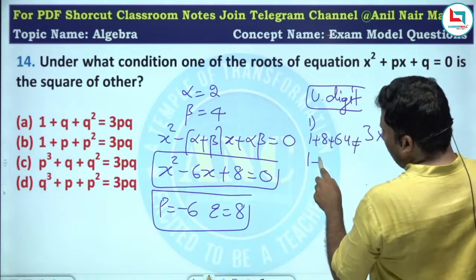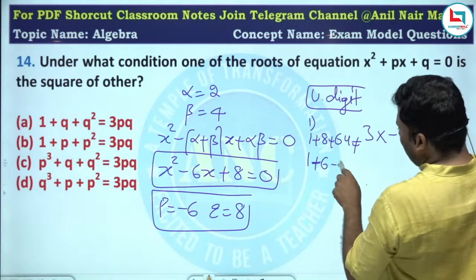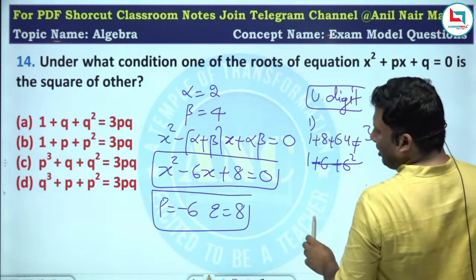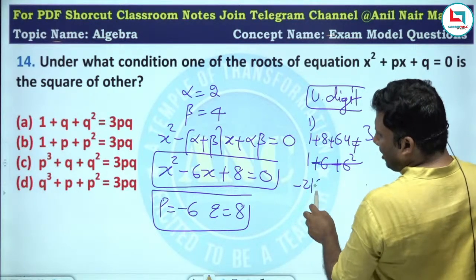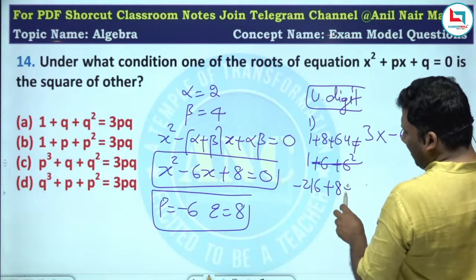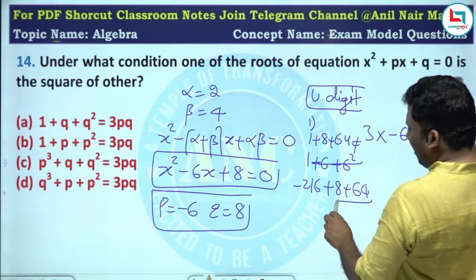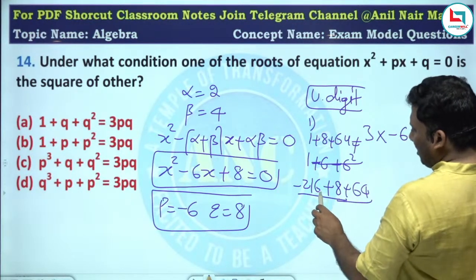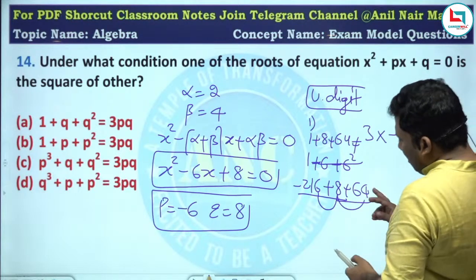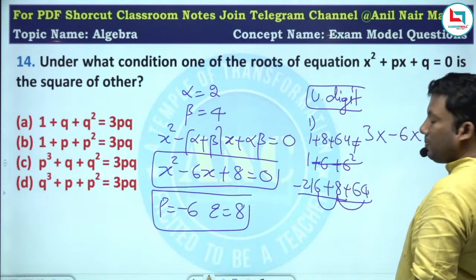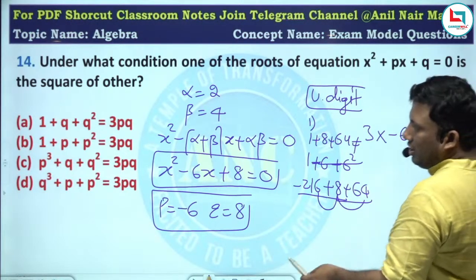Second option: 1 plus minus 6 plus 6 square, it is not possible. Third option: p cube minus 216 plus 8 plus 8 square, that is minus 6 plus 8 to 2 plus 4. Unit digit 4, it is matching.